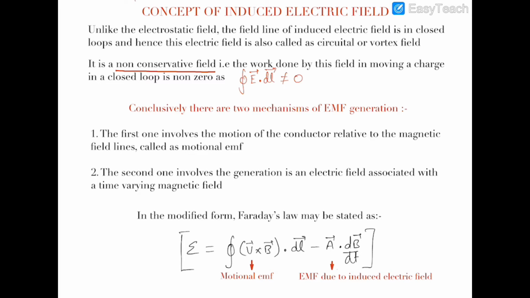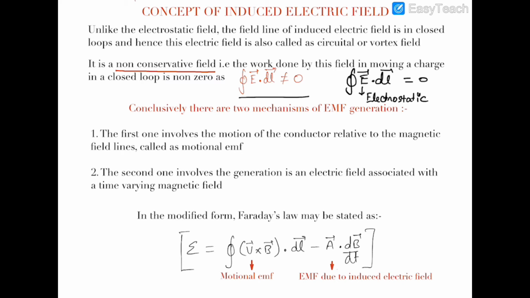So if we write the integration of this electrostatic field, then this line integral will be zero, because the electrostatic field is a conservative field and the line integral of any conservative field in a closed loop will be zero. But the line integral of this induced electric field in a closed loop is non-zero.